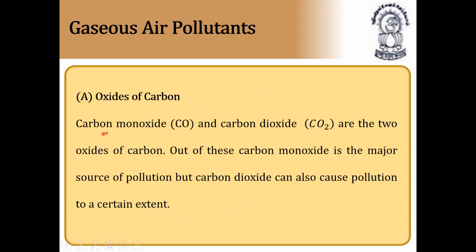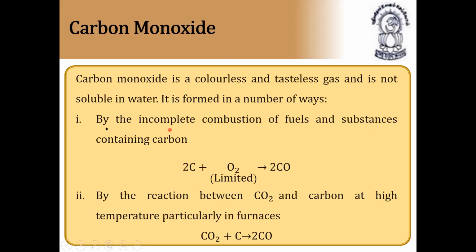Oxides of carbon. We have carbon monoxide and carbon dioxide as the two oxides of carbon. Out of this, carbon monoxide is a major source of pollution, but carbon dioxide can also pollute to a certain extent. Carbon monoxide comes from vehicles. Carbon monoxide is a colorless and tasteless gas, and it is not soluble in water. It is formed in a number of ways. Let us discuss now how it is formed in the atmosphere.